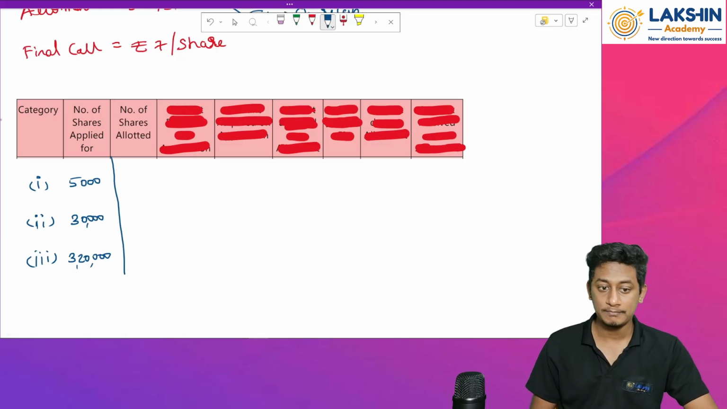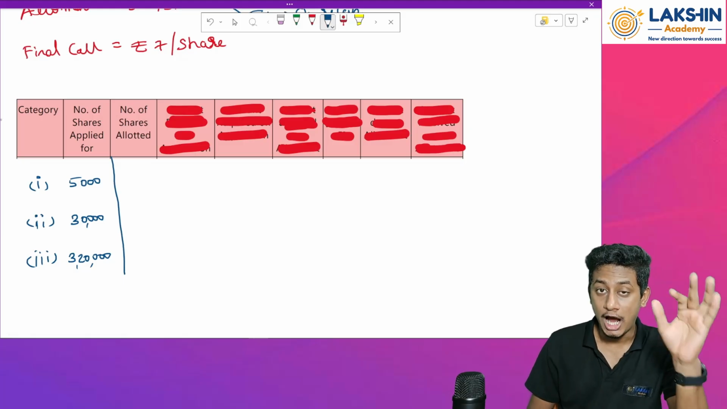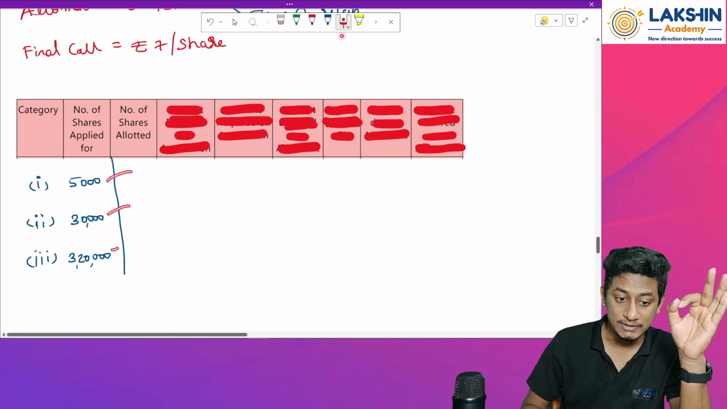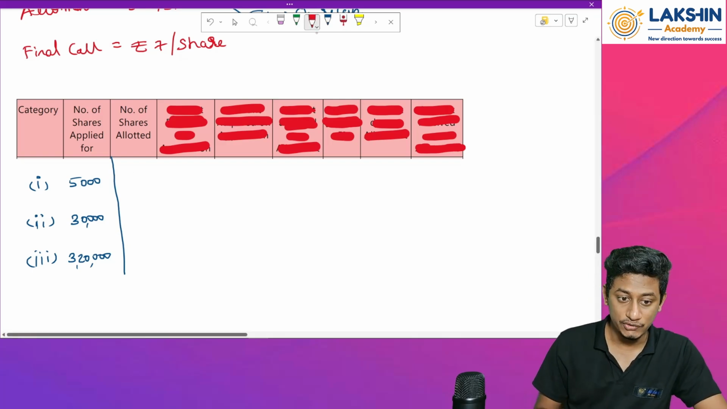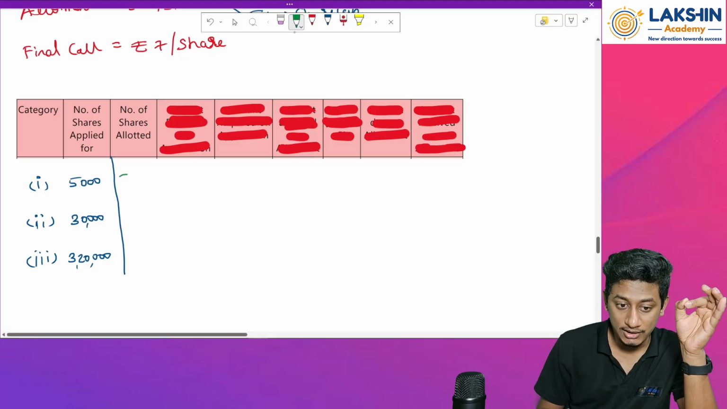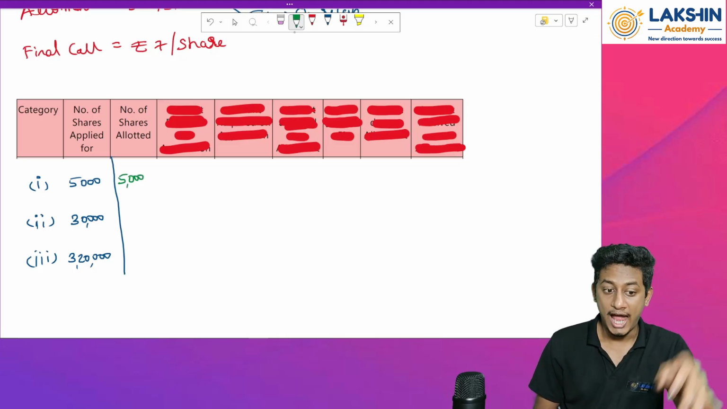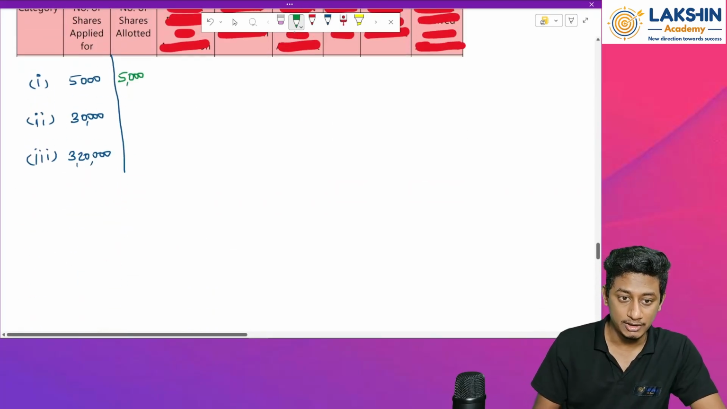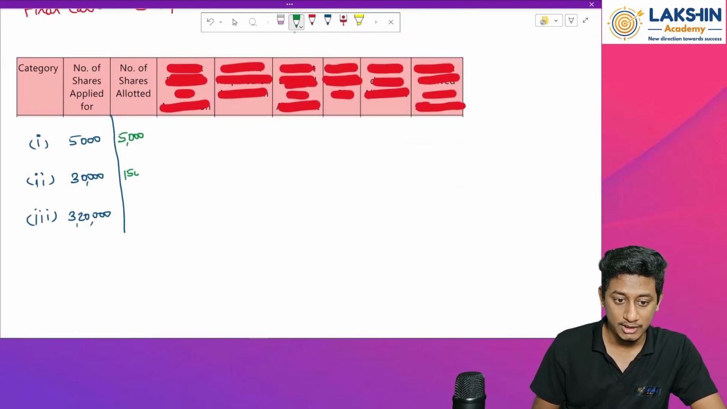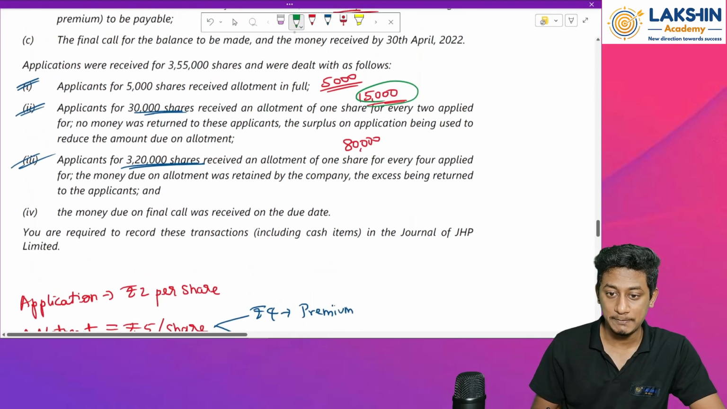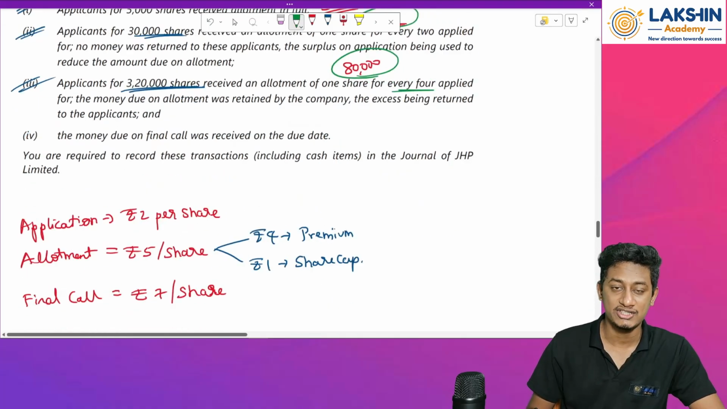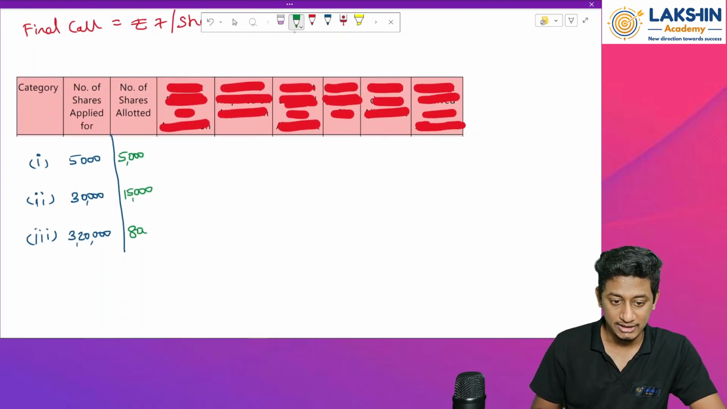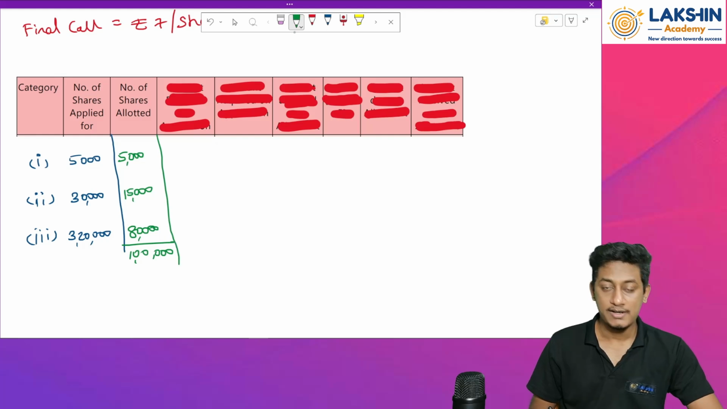Then the second column goes for number of shares allotted. How many shares are allotted to these people? We have already mentioned it. For the first category, the full 5,000 was allotted. For the second category, remember the 1:2 ratio, so 15,000 shares. For the third category, the 1:4 ratio, remember, 80,000 shares. If I total all this, I will get 1 lakh shares. Here is the second column also.